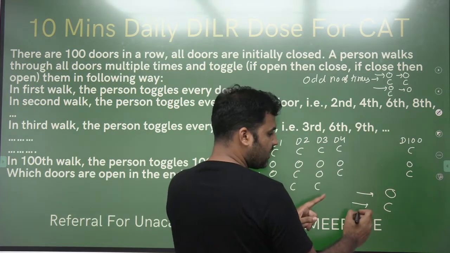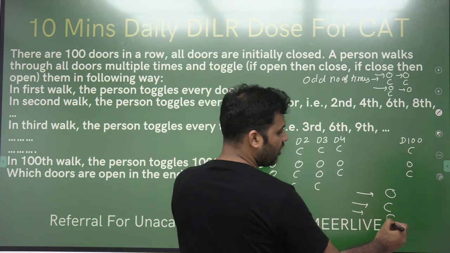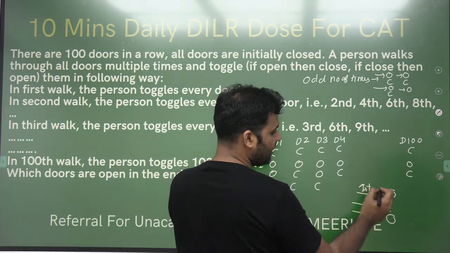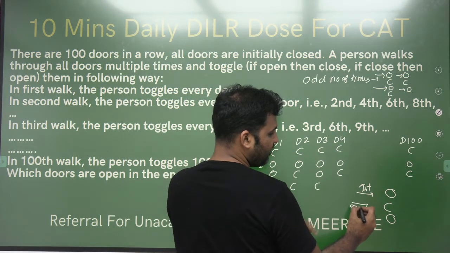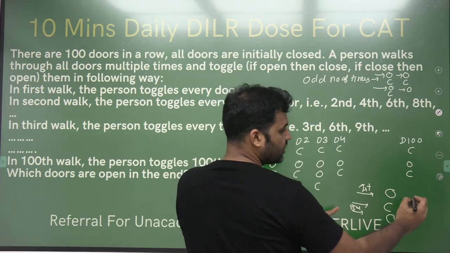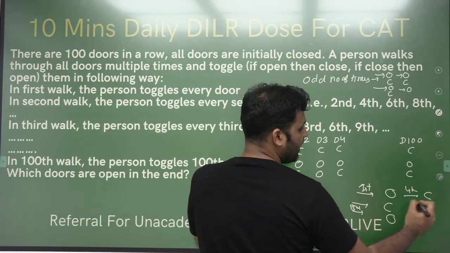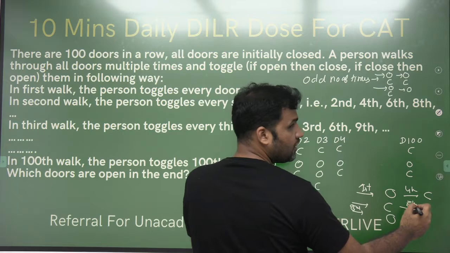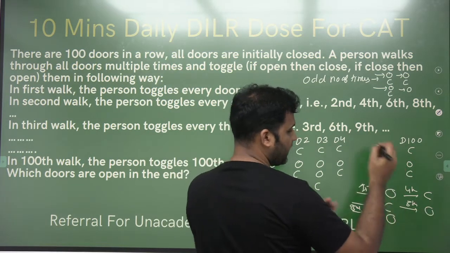If I'm going to that particular door for the third time, I'm opening it. So the first time I'm opening it, third time I'm opening it. If I'm going to it for the fourth time, I'll close it. But if I'm going to that door for the fifth time, I'll open it.